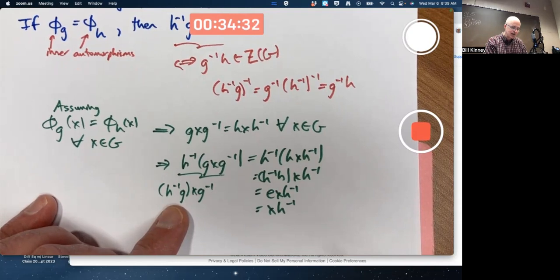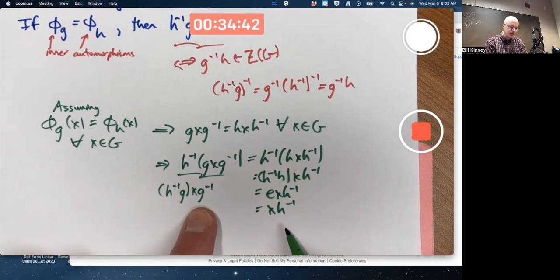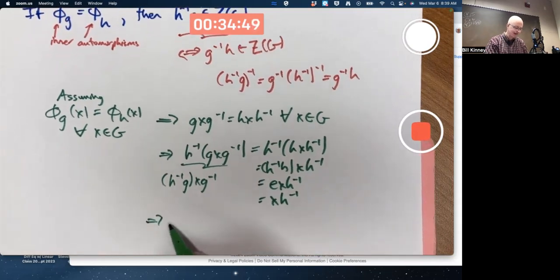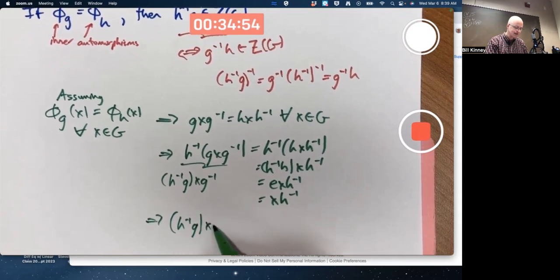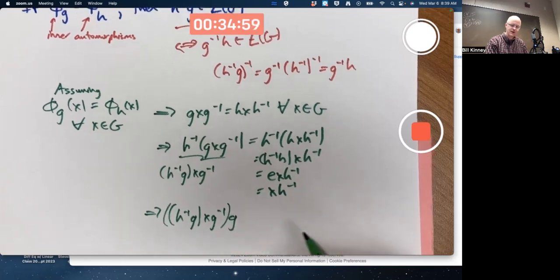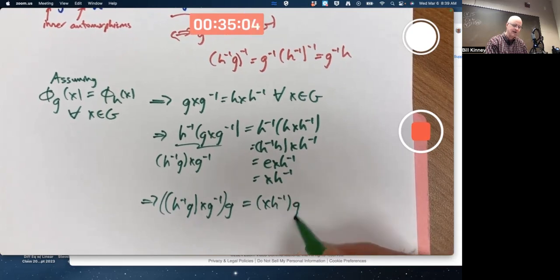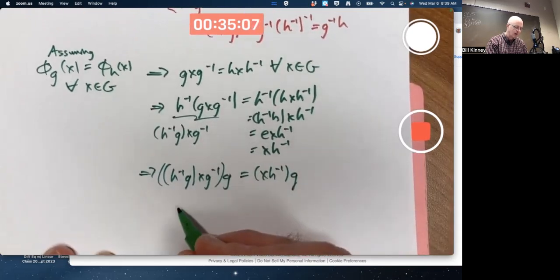I see an h inverse g there, to the left of the X here, and an h inverse to the right of the X there. How do I get rid of that g inverse, and how do I get a g to the right there? Multiply both sides now on the right by g. (h inverse g) X, g inverse times g, maybe parentheses for extra emphasis at the start, is X h inverse g. But yeah, the associative law works.